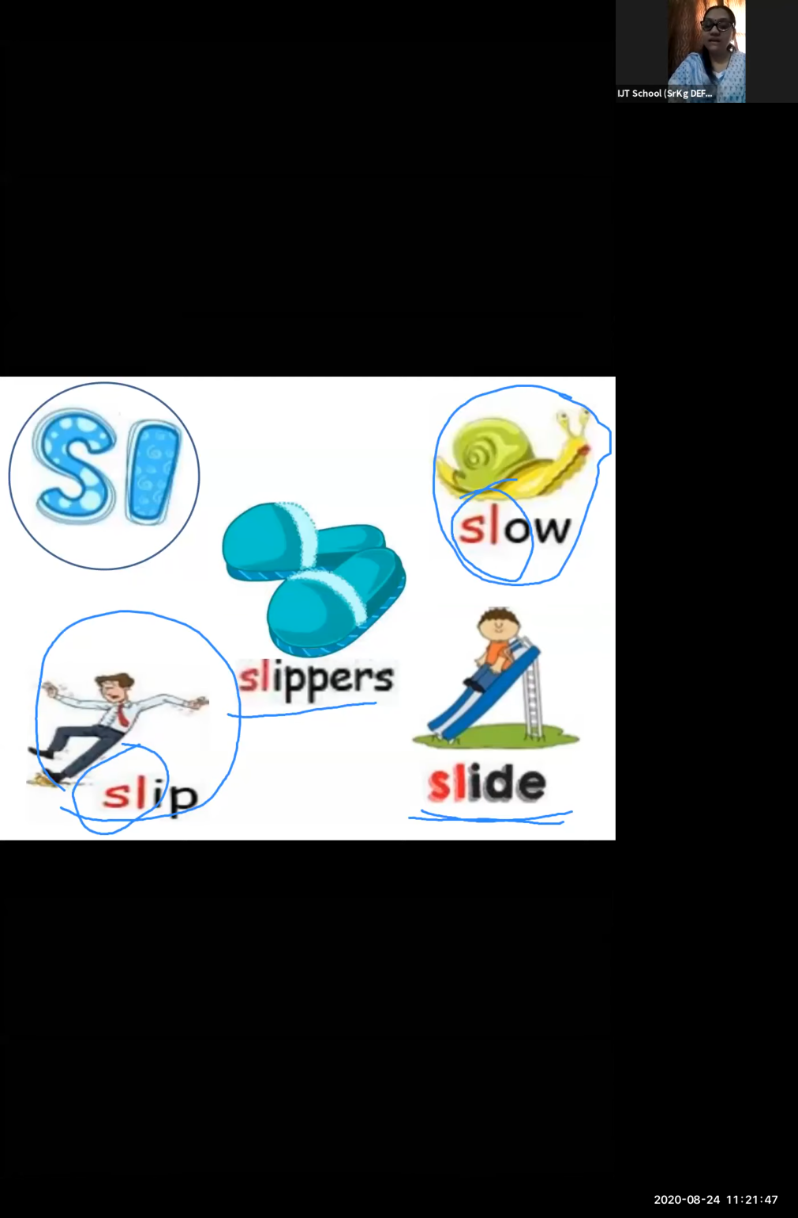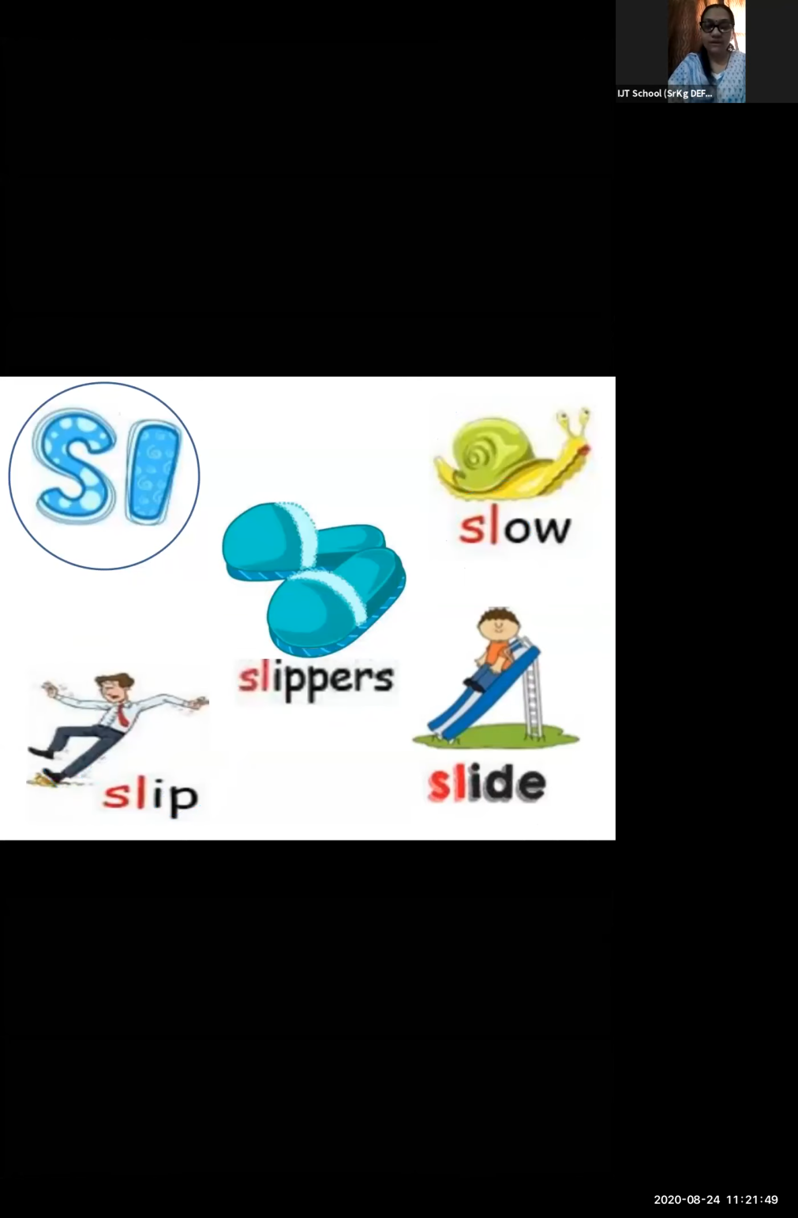So with me again, everyone has to repeat with me. The sound for S is S. What is the sound for S? S. Yes. The sound for L is L. What is the sound for L? It is L. When we combine both these letters, we get a blend that is slur. Which blend do we get? Slur.